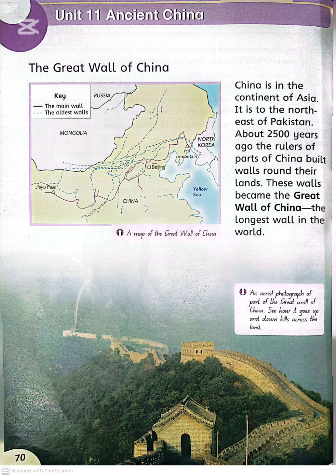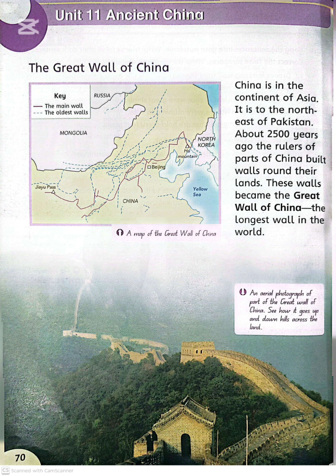The first heading is The Great Wall of China. China is in the continent of Asia. It is to the northeast of Pakistan. About 2500 years ago, the rulers of parts of China built walls around their lands. These walls became the Great Wall of China, the longest wall in the world. Dear students, now I am going to explain it.